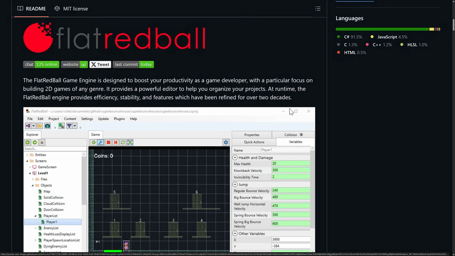Another one we have is Flat Red Ball. Now, I think I did a video about Flat Red Ball a couple of years ago. This thing has been around forever. How long forever? It's been refined over 2 decades. It is a 2D game engine.